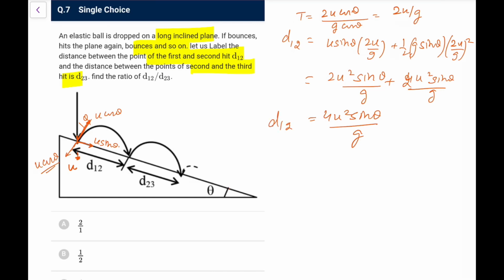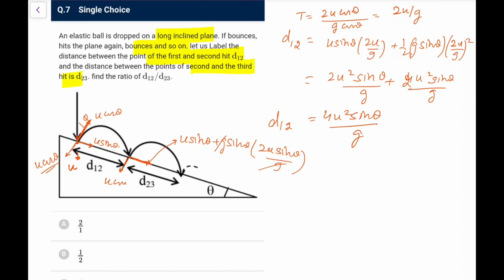Now when it strikes again, the component will be differing. This component still would be u cos theta, but this component has changed. This component will now become u sin theta plus g sin theta into t. T was 2u sin theta by g. So now what it has become is g sin theta into 2u sin theta by g.